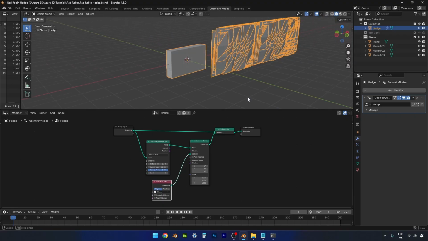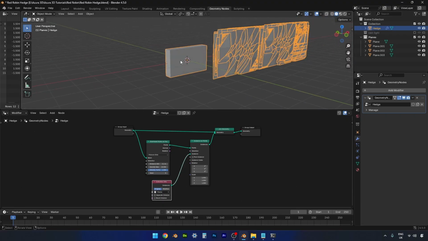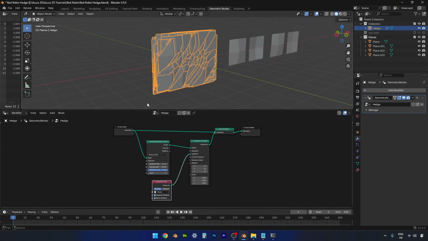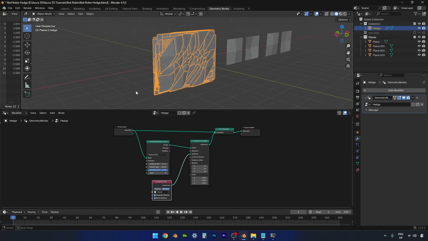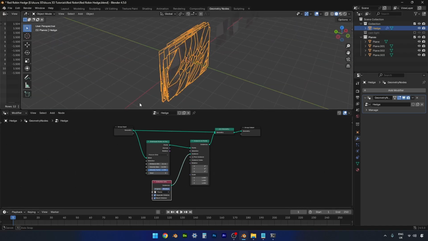So they're not currently on our hedge, which is fine. We need to separate the children, reset the children. There you go, we're getting something now, and if we hit relative as well.